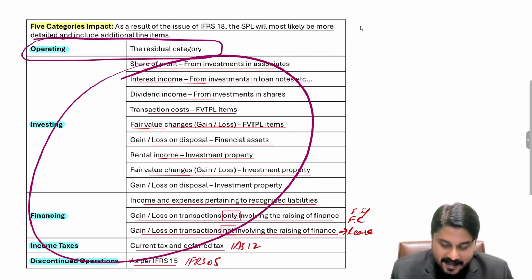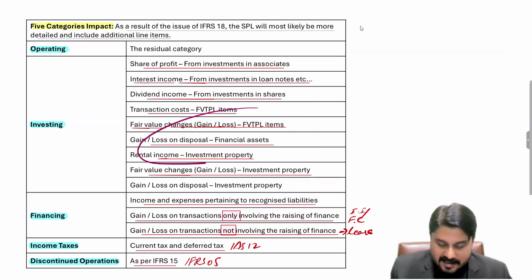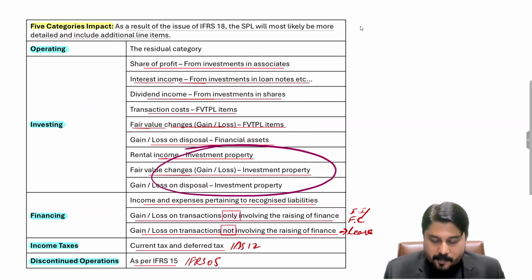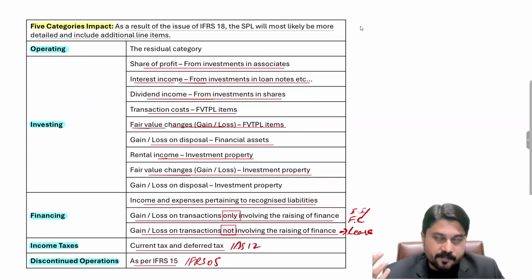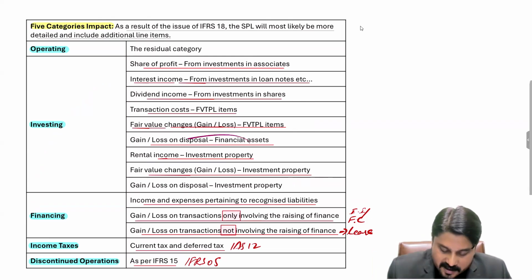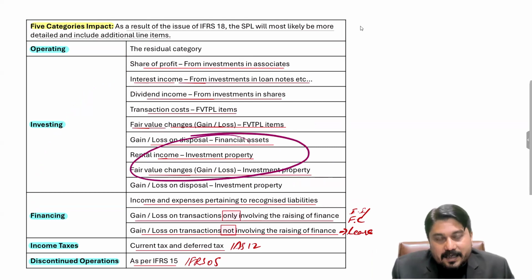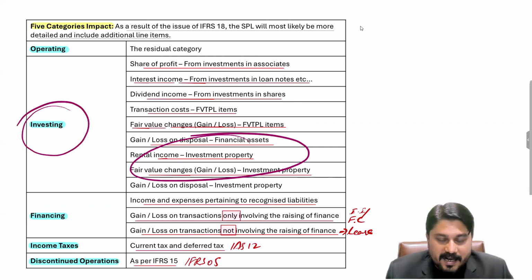For example, as we discussed, if a supermarket has invested somewhere in an investment property, that's not the normal course of that supermarket, because the core business operations of the supermarket are to sell goods, right? So if they have invested in investment property, any related costs, income and expenses, rental income, transaction cost, fair value changes, will be taken to the investing category.